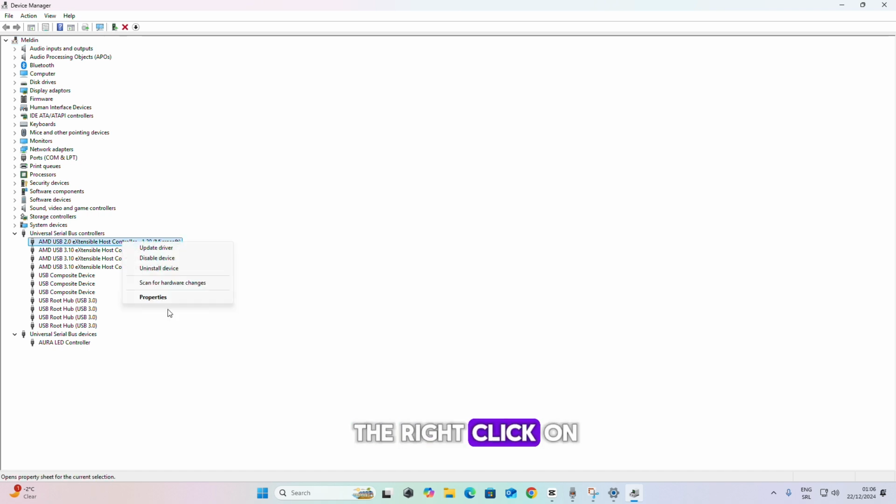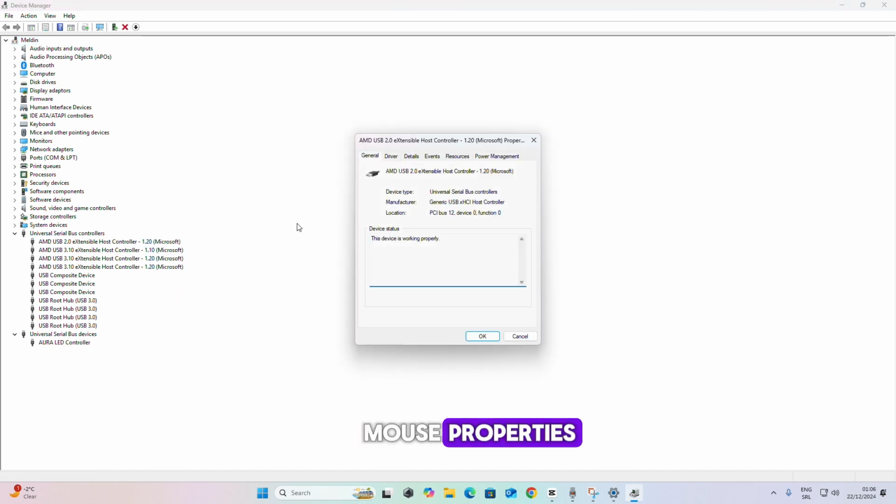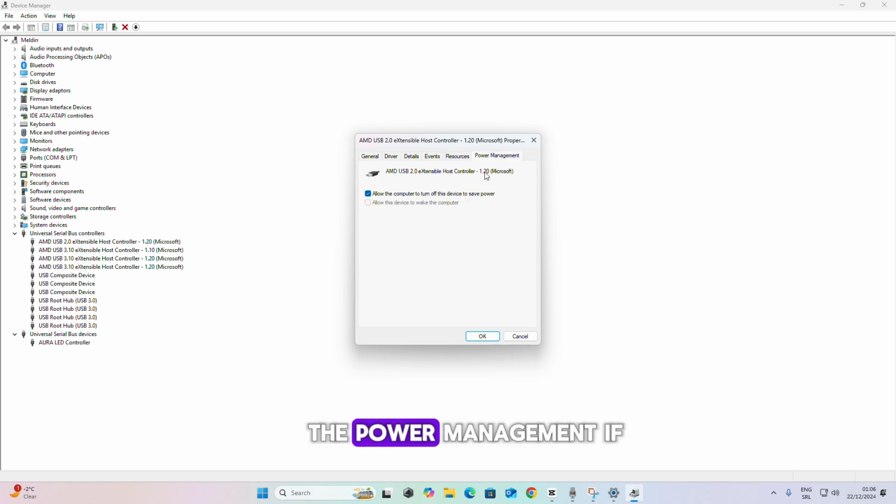Right click on mouse, properties, the power management. If you see this checked here, that is the problem, because the PC is going to save power and turn off the USB driver. You must uncheck this and click OK.